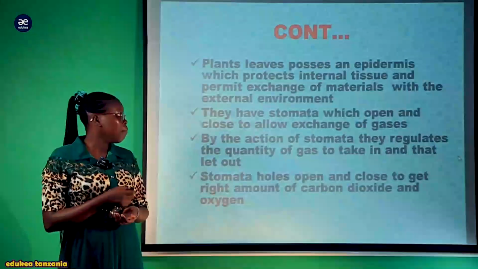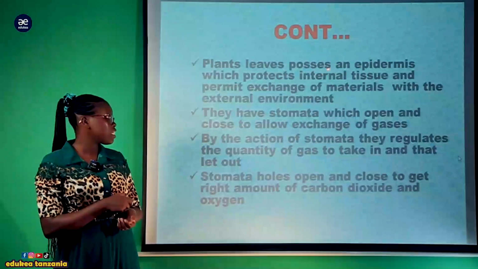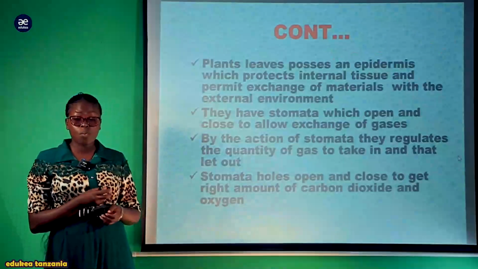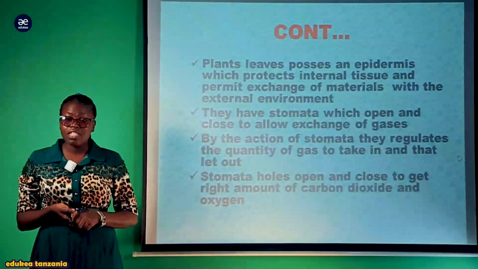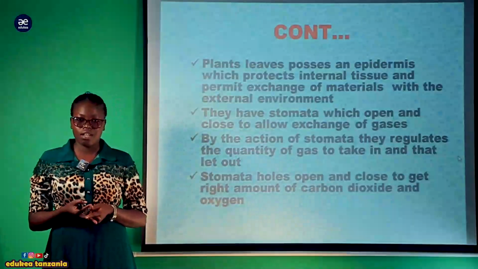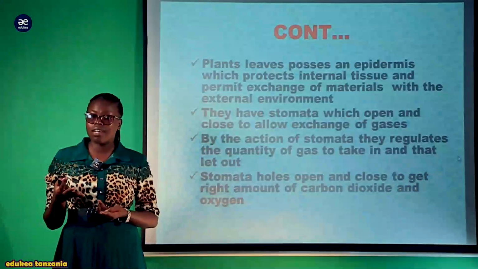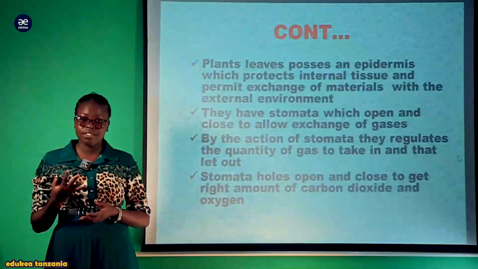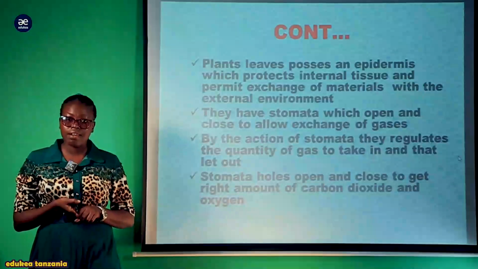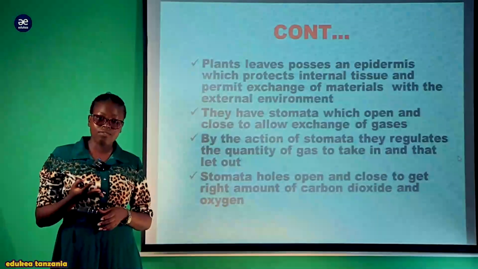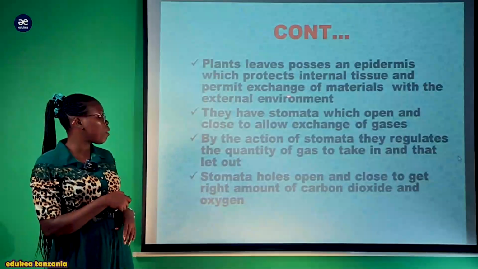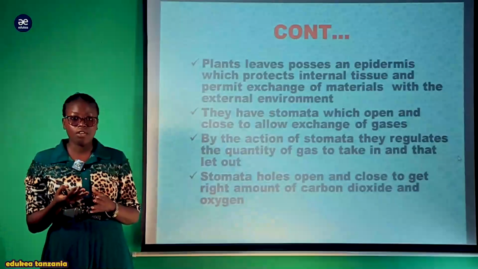The plant leaf possesses an epidermis which protects internal tissue and permits exchange of material with the external environment. Within the epidermis is the cuticle. This cuticle, for example in xerophyte plants, is very thick so as to reduce the rate of water loss, transpiration and dehydration, and also to protect them from harmful sun rays, so that activities within the plant are not affected by fluctuation of the external environment.